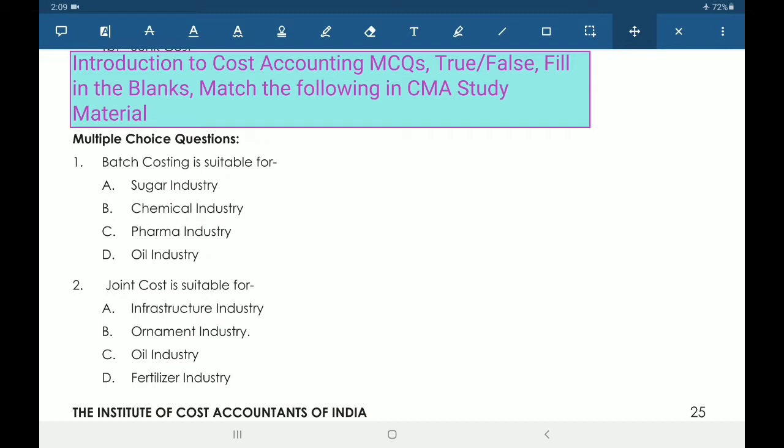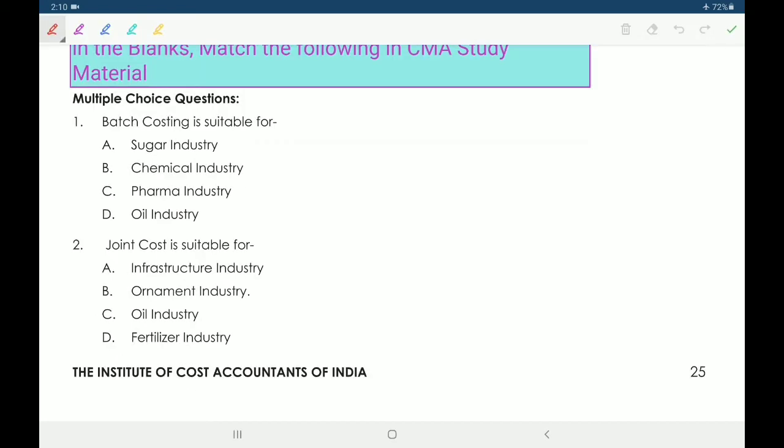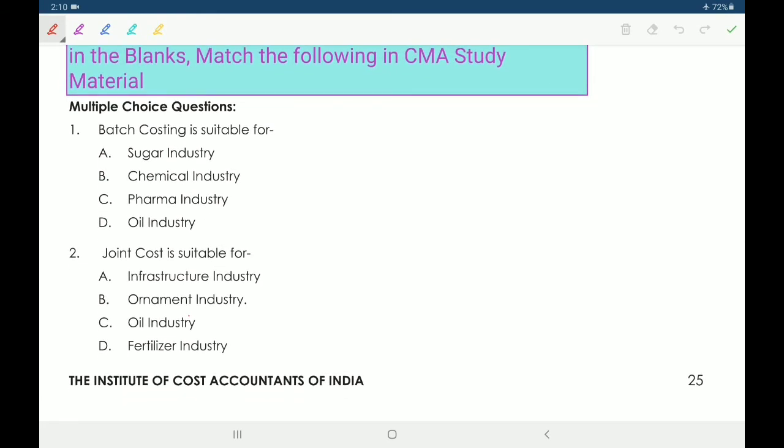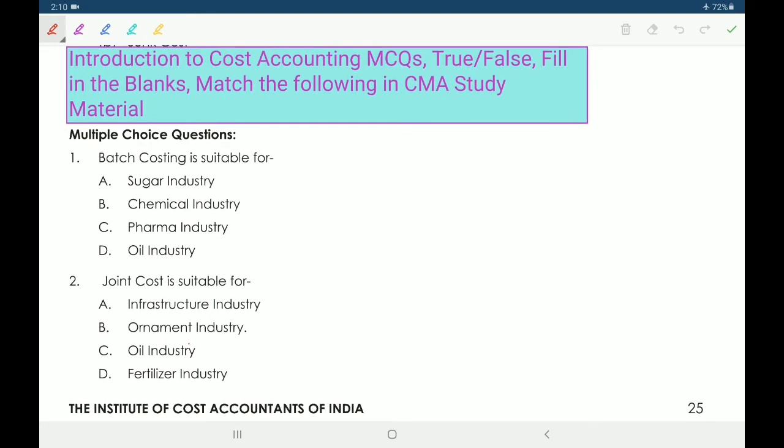Today we discuss Introduction to Cost Accounting MCQs, True or False, Fill in the blanks, Match the following. This is the CMA study material. Okay. The first one is multiple choice questions. The first one,